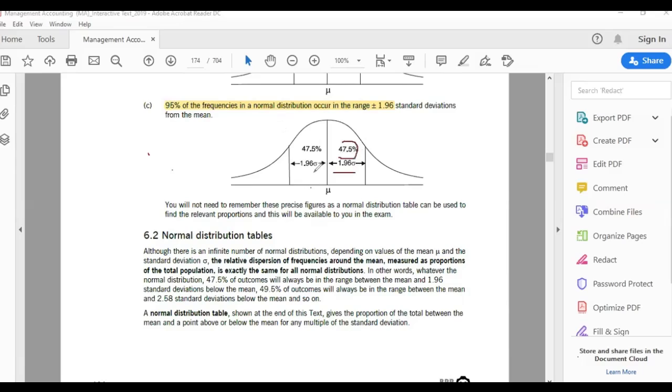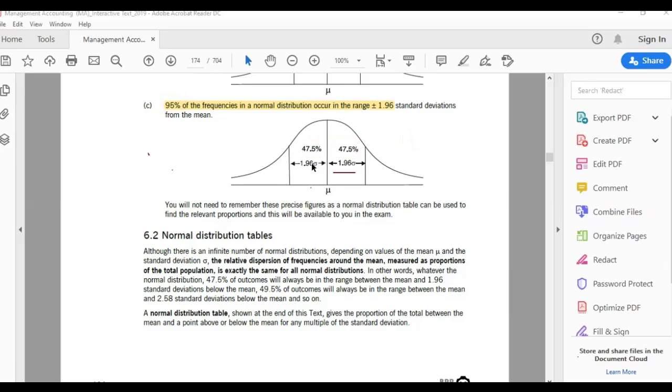Then you go below 1.96 and you have 47.5 here. Together, when you make a total of 47.5 plus 47.5, you get 95. So 95 is half on the left, half on the right. You will always remember equal on the left, equal on the right.